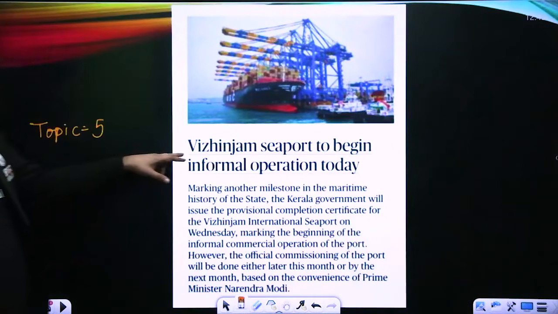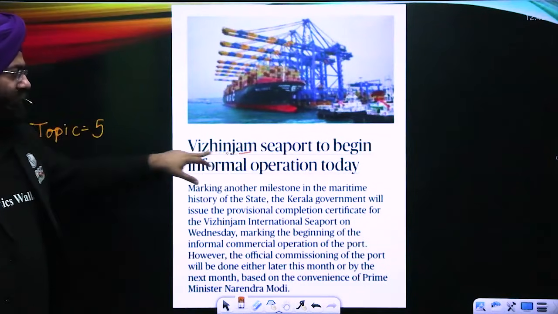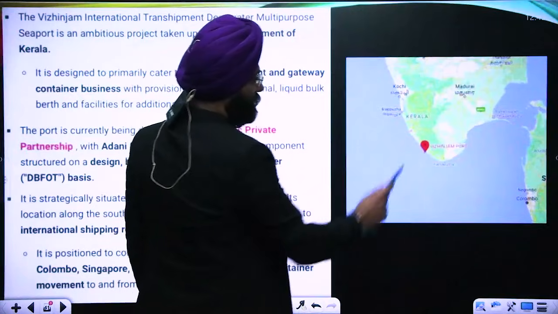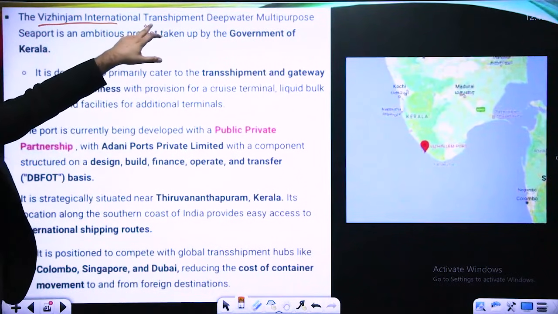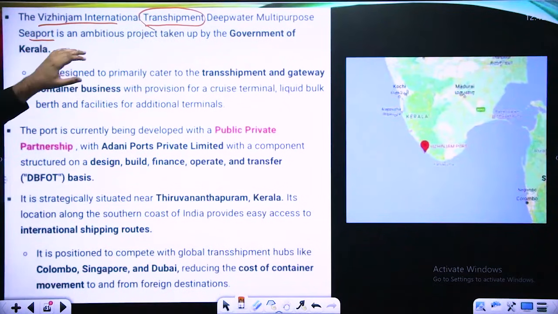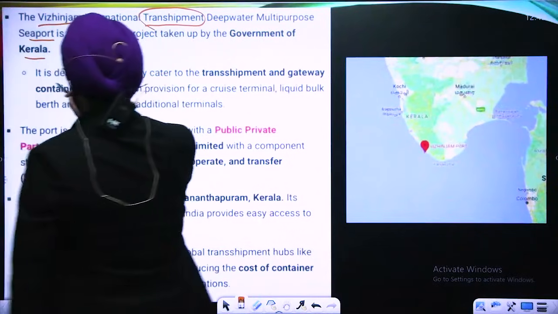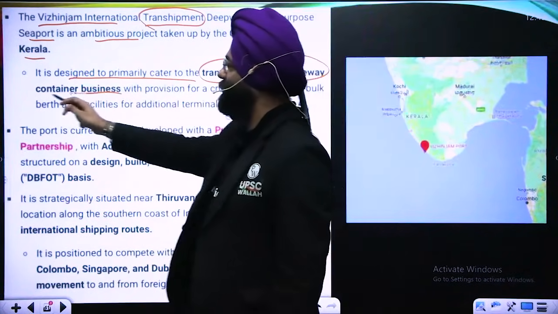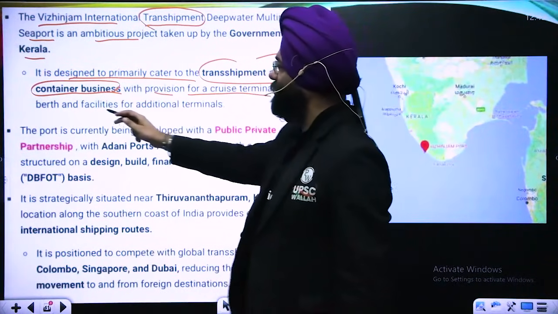Topic 5, Vizhinjam Seaport to begin informal operations today. So what is this Vizhinjam Seaport? Again, it is located over here, right? Now, Vizhinjam International Transshipment Deep Water Multi-Purpose Seaport is an ambitious project that has been taken by the government of Kerala. It is designed primarily to cater to the transshipment and gateway container business, with provision for a cruise terminal, liquid bulk berth and facilities for additional terminals.